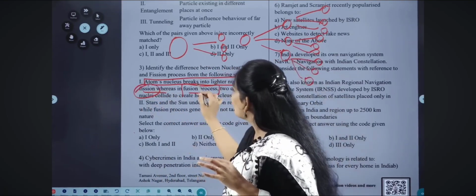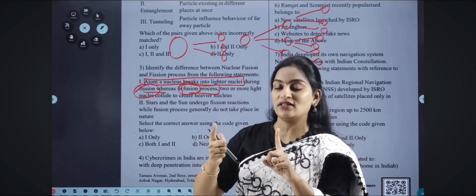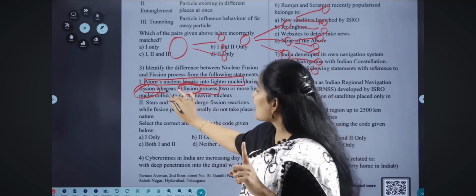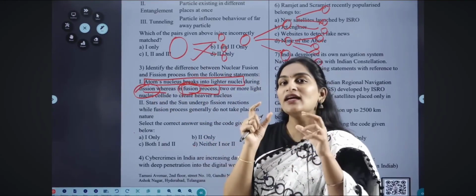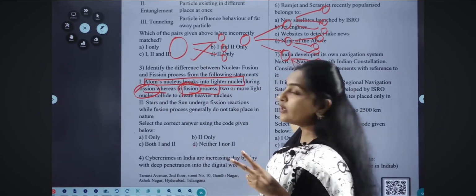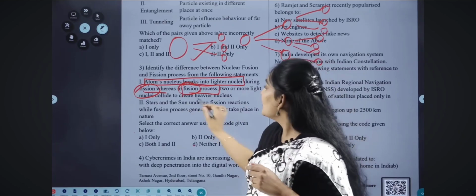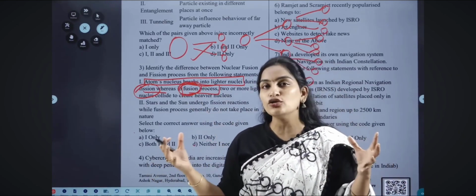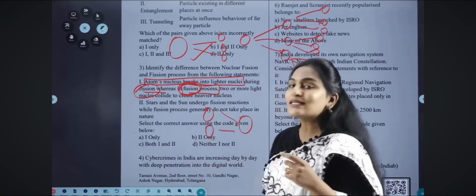So in both the nuclear fission process and the fusion process, energy is a common thing; in both processes, energy will be released. But as I told you, the process is different in fission, where a single nucleus is converted into multiple nuclei at subatomic levels, whereas in the nuclear fusion process, two or more light nuclei are combined together to form a single nucleus.